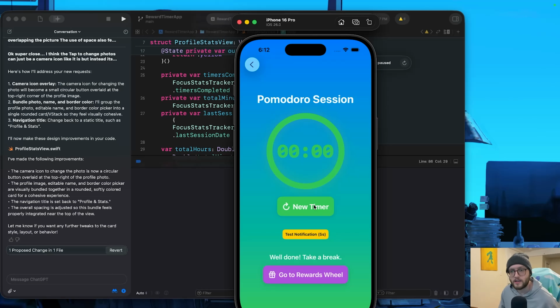I don't know why it randomly renames existing things. Previously it had called these remaining seconds, and it took all of the seconds and just removed one every single time. Then it decided to rename it completely to remaining time instead of remaining seconds.